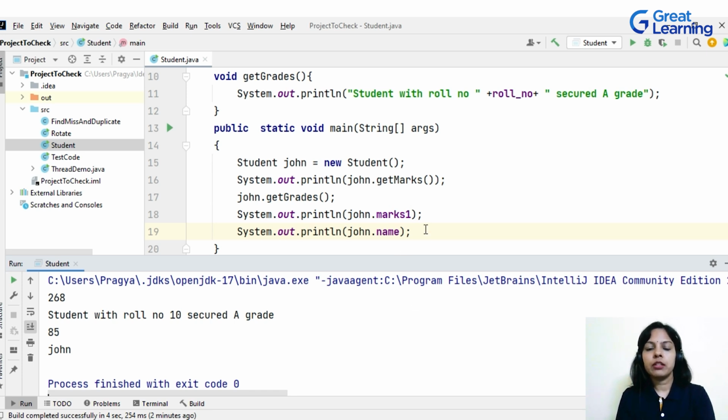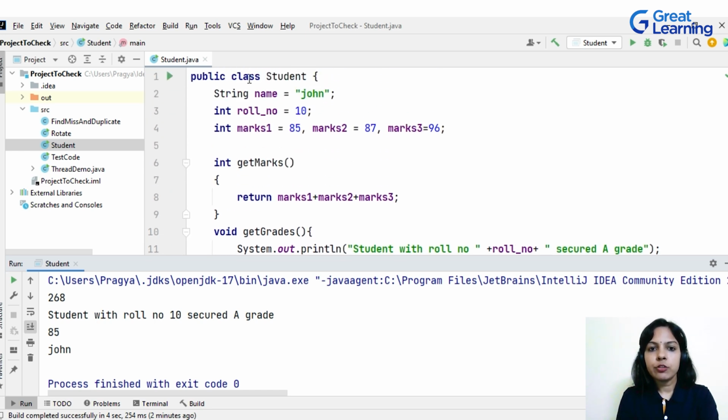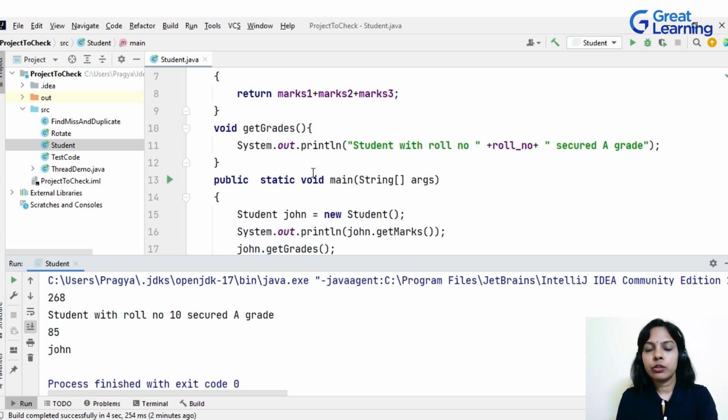So we have implemented the given problem statement, which was that a class has to be defined with the name Student. There should be three properties, that is name, roll number, and marks. And there should be two methods as behavior of the class, that is getMarks and getGrades. getMarks should calculate the sum of the marks for the student, and getGrades should display or print the grade that is acquired by the student.